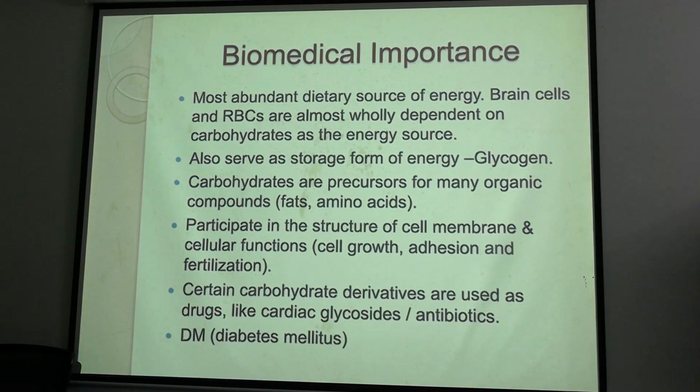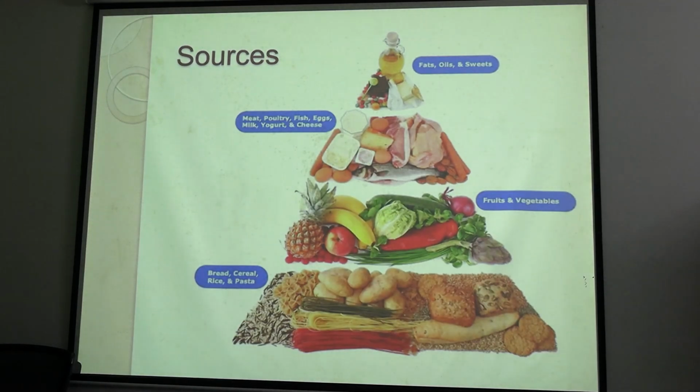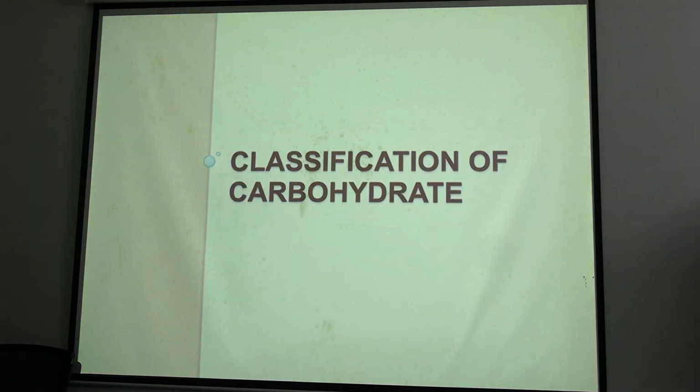in drugs. In case of our ground structure material like bones, cartilage and all other connective tissues, they are made up of heteropolysaccharides. So glucose derivatives are very much important. And the last point is diabetes mellitus, which is one of the most concerning diseases. So we should know about it. Now you all know the source, okay, right? Source of carbohydrate. Now coming to classification of carbohydrate.